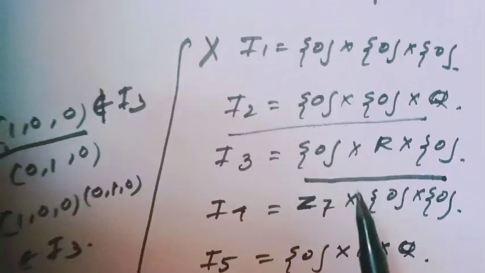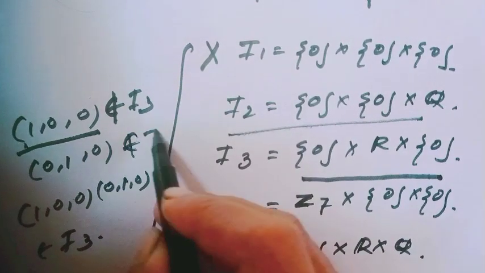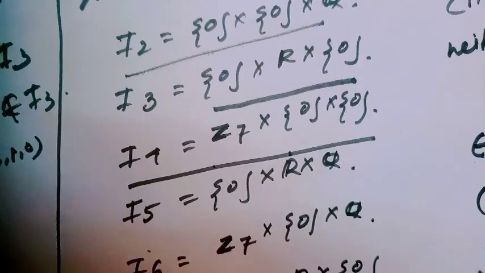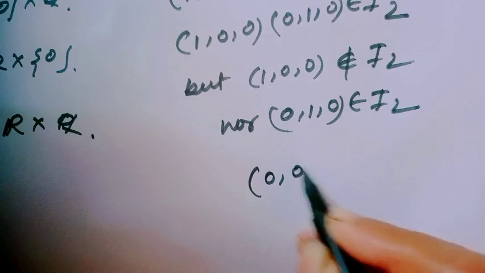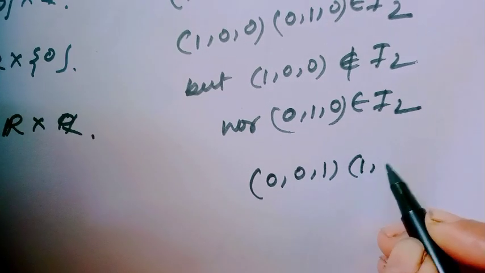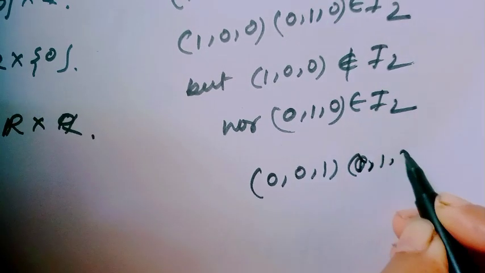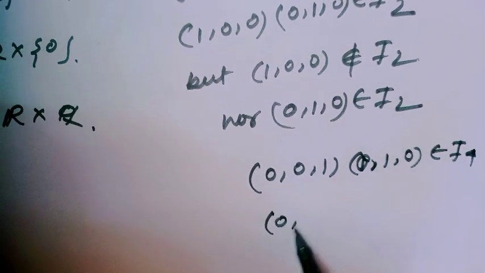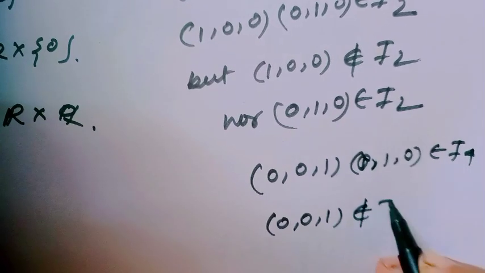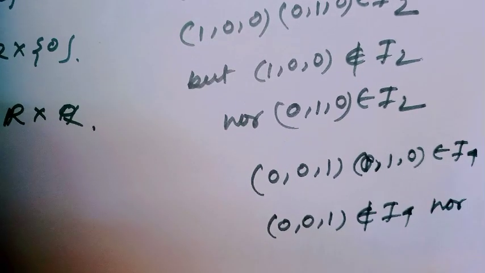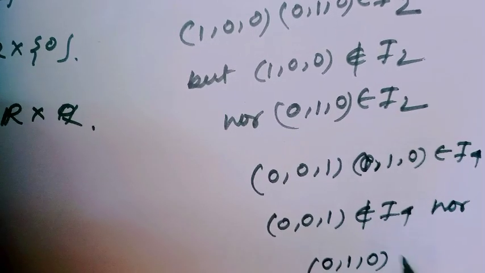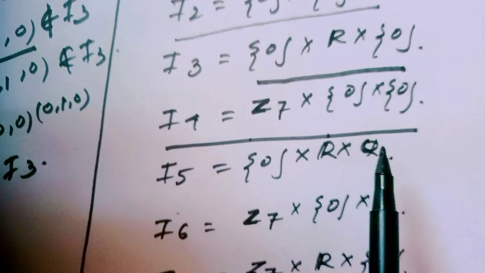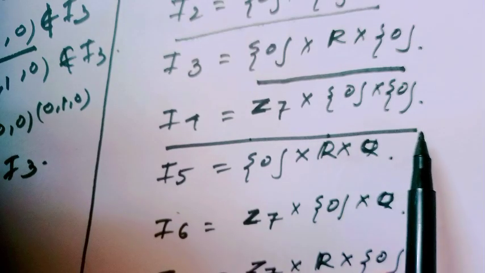0 1 0 is not a member of I3. So this ideal is also not a prime ideal. For I4, consider 0 0 1 and 0 1 0 belonging to I4, but neither 0 0 1 belongs to I4 nor 0 1 0 belongs to I4. So I4 is also not a prime ideal.